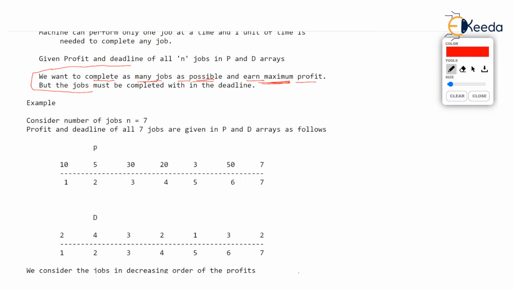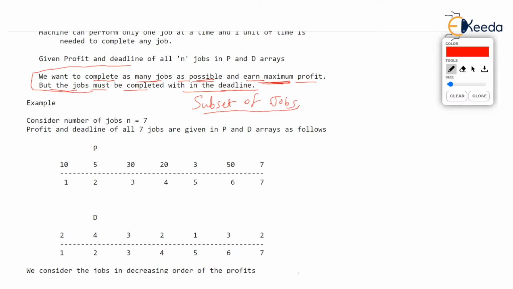Well, we want to earn maximum profit, but there is one constraint. The constraint or limitation is that the jobs must be completed within the deadline. So you cannot perform a job once the deadline has been crossed. So many authors state this as perform a subset of jobs. N jobs are there. Surely all jobs cannot be done, as you will see shortly, but perform a subset of jobs such that profit is maximized and deadline is not violated. I hope you have understood all the parameters. I repeat in 2 or 3 sentences.